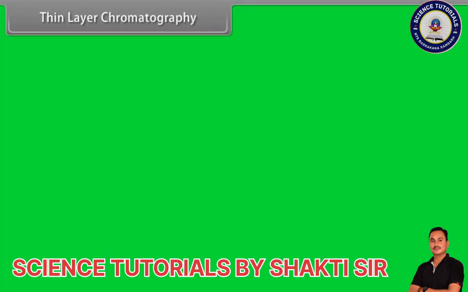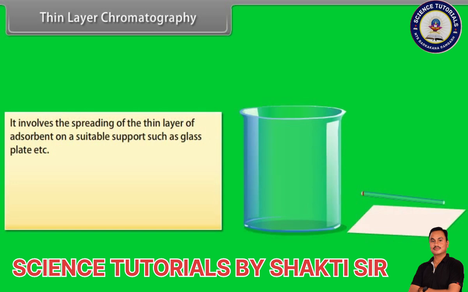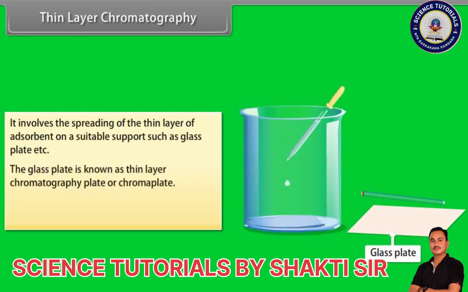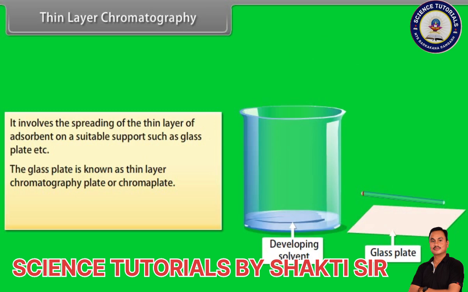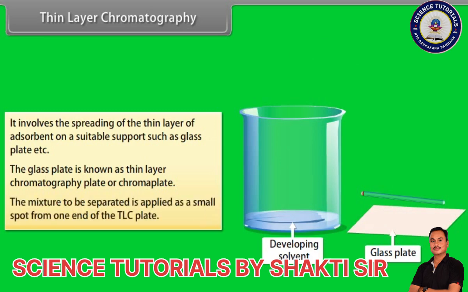Thin layer chromatography. It involves spreading a thin layer of adsorbent on a suitable support such as a glass plate. The glass plate is known as a thin layer chromatography plate or chroma plate. The mixture to be separated is applied as a small spot at one end of the TLC plate.